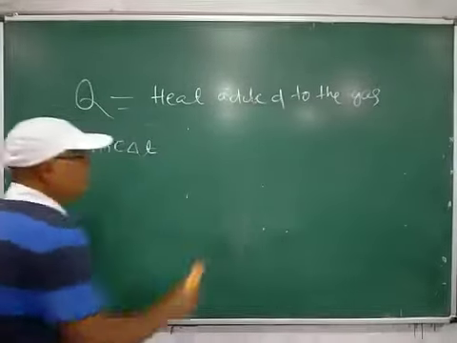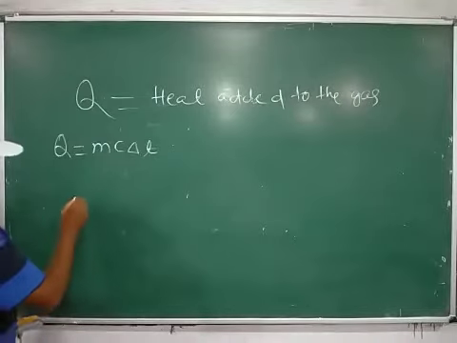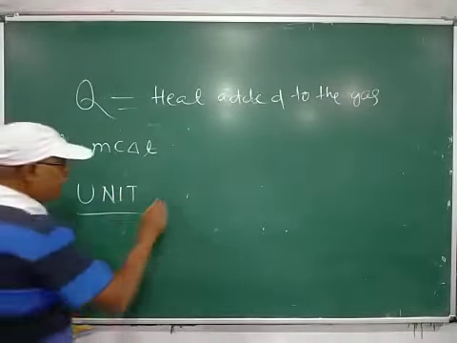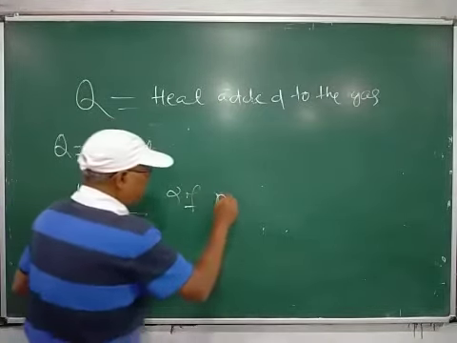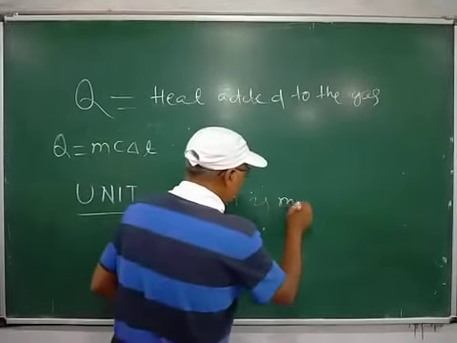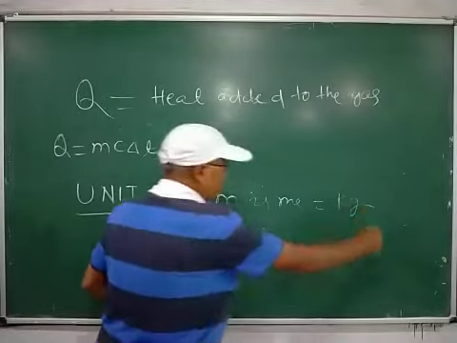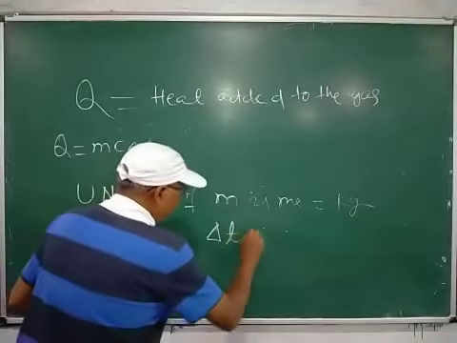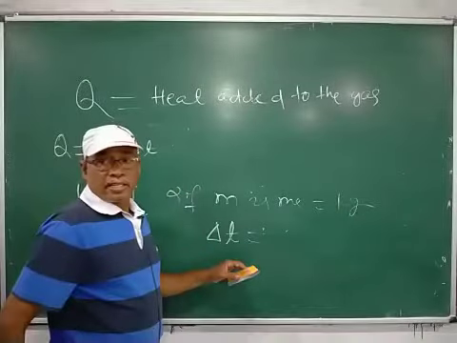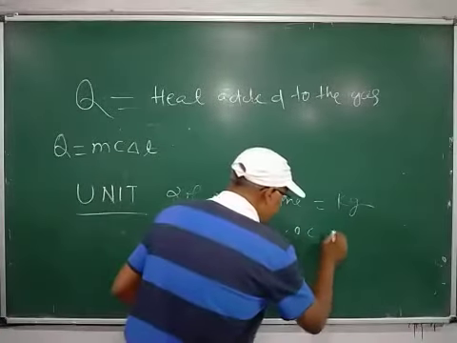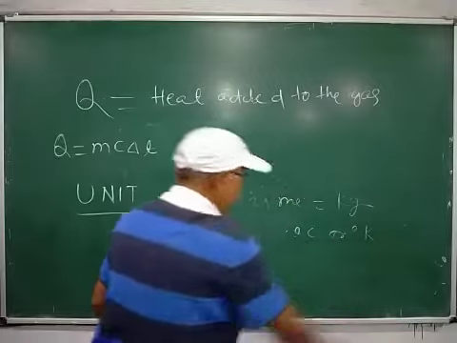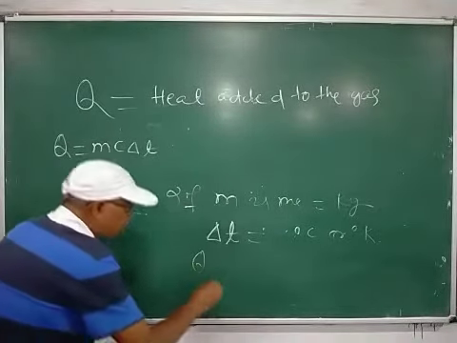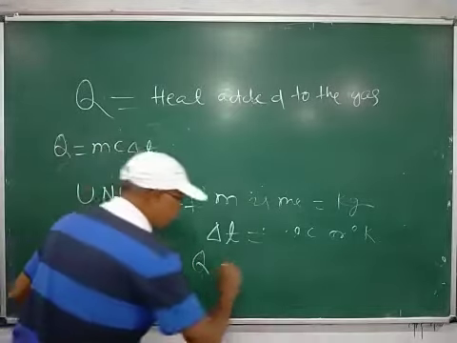Then what is the unit of specific heat? If M is measured in kg, delta T, rise in temperature, is measured in degree centigrade or degree Kelvin, then Q is measured in kilojoule.